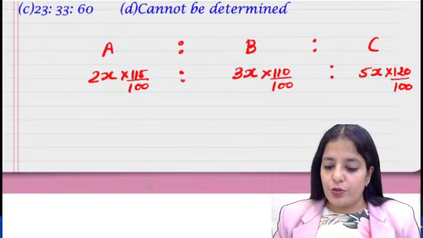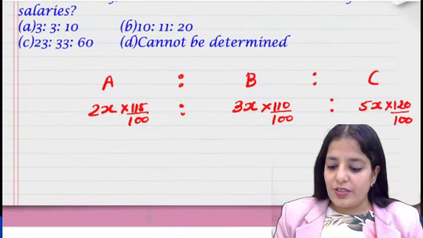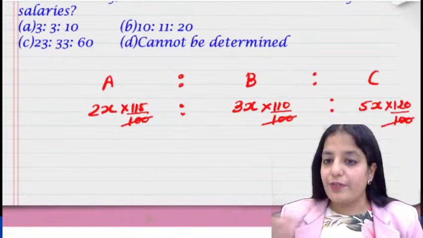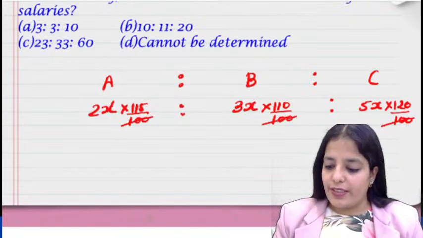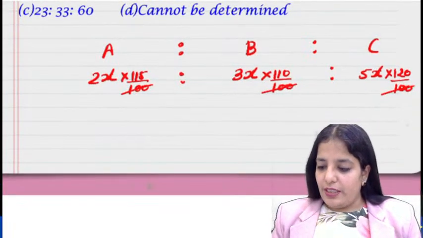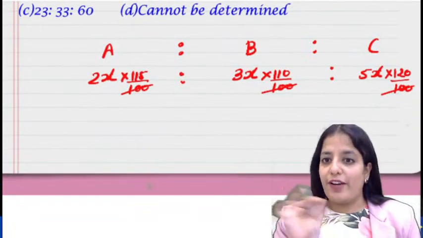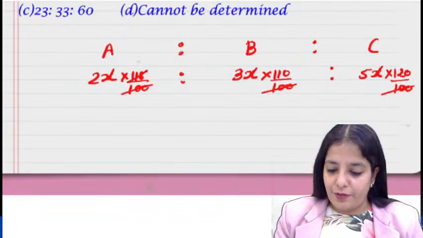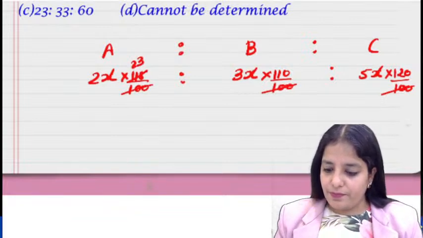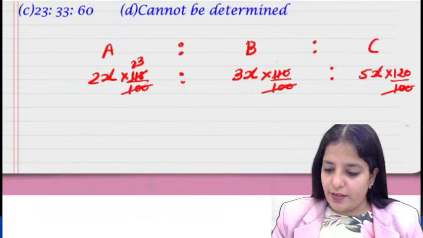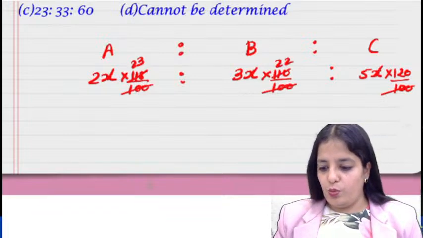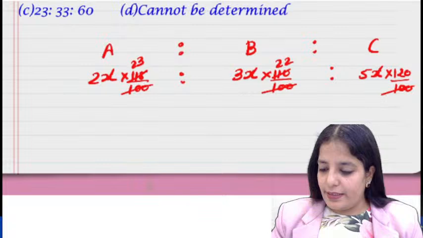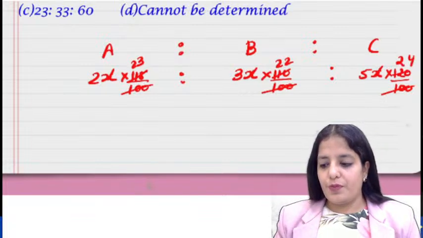So now what do we basically need to do? We just need to solve it further. 100 will get cancelled, x will get cancelled. We need to find a new ratio, right? So I could see divisibility by 5. So 115 divided by 5 would be 23. Then it would be 22. Then it would be 24, right?